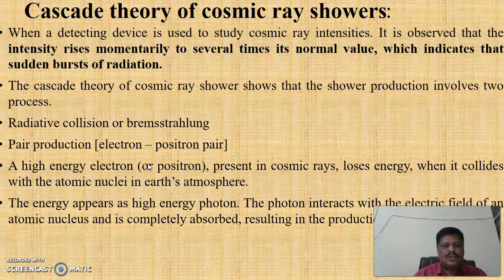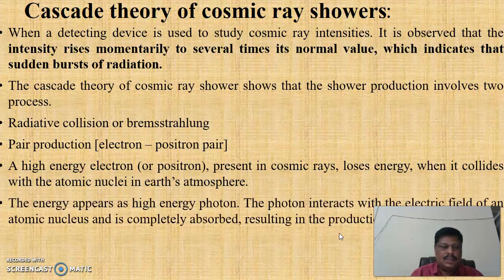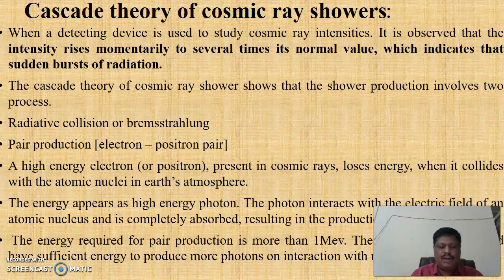A high energy electron or positron present in cosmic rays loses energy when it collides with atomic nuclei in the Earth's atmosphere. It is called radiative collision. The energy appears as a high energy photon. The photon interacts with the electric field of an atomic nucleus and is completely absorbed, resulting in the production of electron and positron pairs. The energy required for pair production is more than 1 MeV.